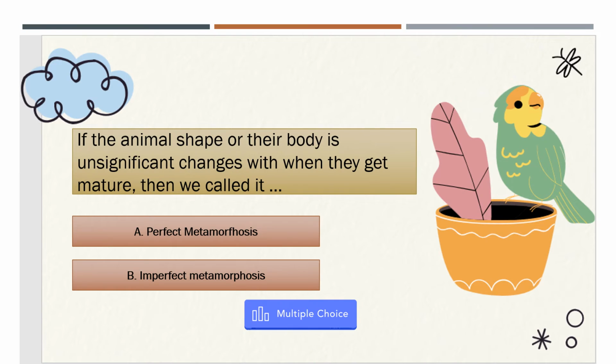So take a look, we see that. If the animal's body undergoes insignificant changes when they mature, then we call it imperfect metamorphosis, otherwise perfect metamorphosis. Right, so this is the question that you have to think about. I'm going to give you some examples. You grab it and then we discuss it later, right?